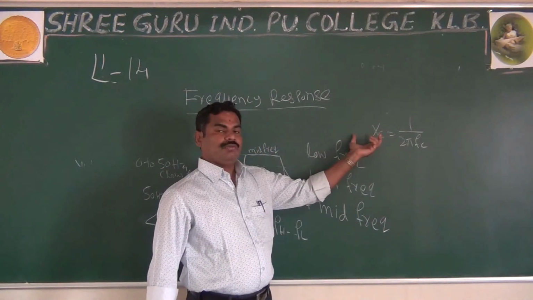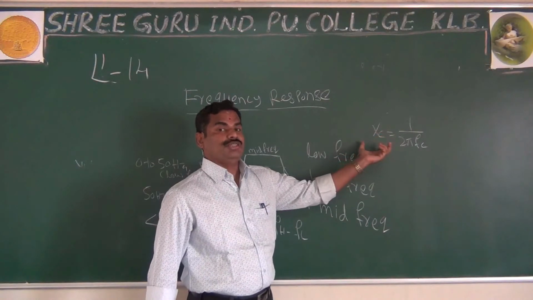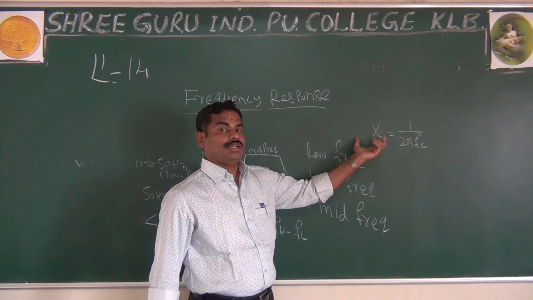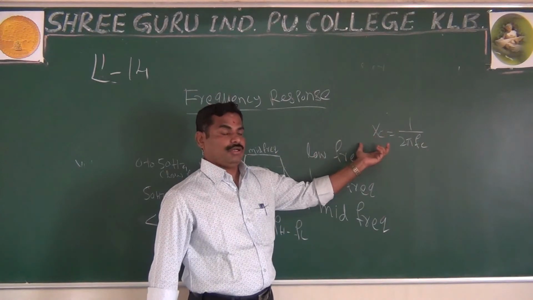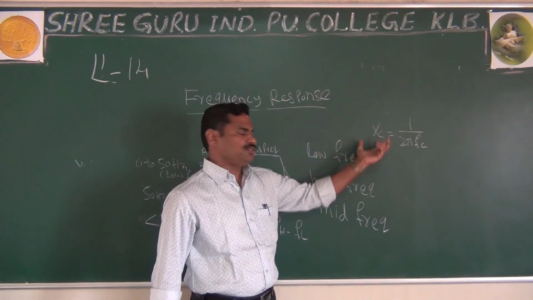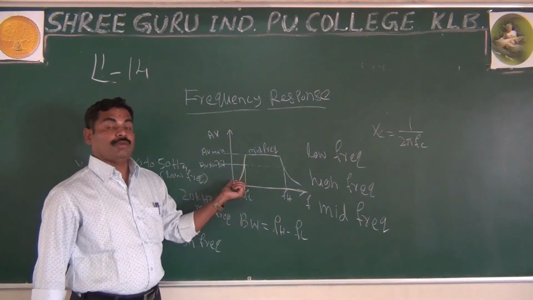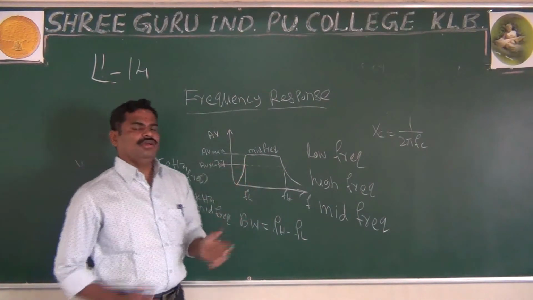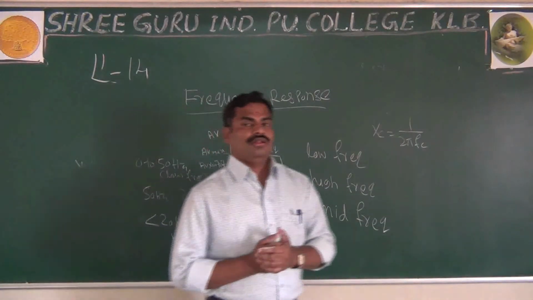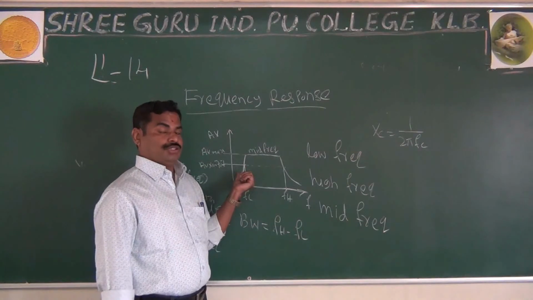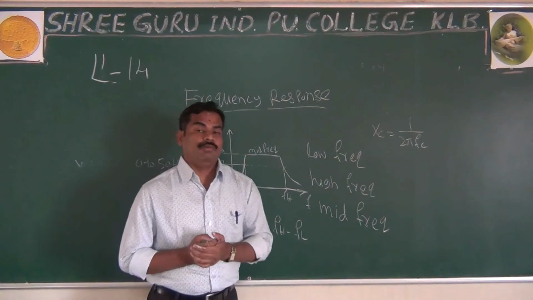The opposition offered by the capacitor to the flow of AC current is nothing but capacitor reactance. It means for low frequency you have more capacitor reactance. That's why you are using the coupling and bypass capacitors in your amplifiers.